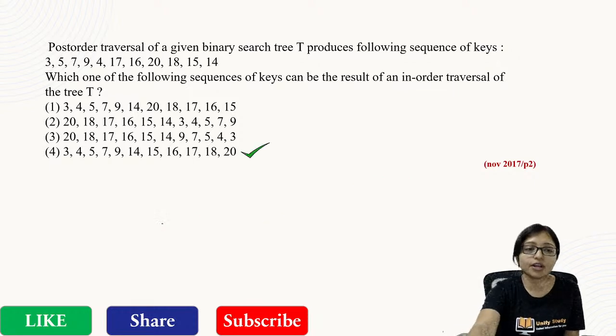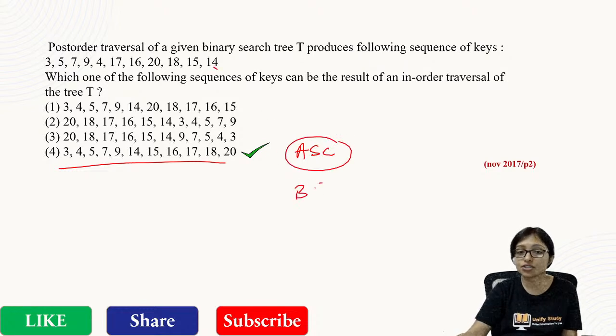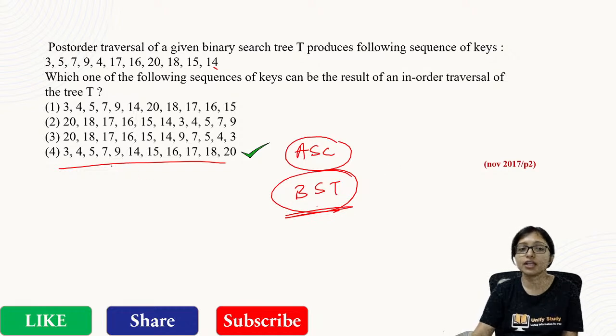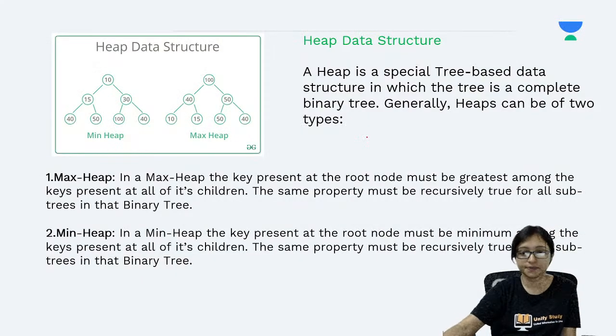Yes, in order is always ascending order, if it is a binary search tree. Only if it is a binary search tree is it in ascending order. If it is not a binary search tree, if it is only a binary tree, then this is not applicable. For a binary search tree, you can always get the ascending order, right?